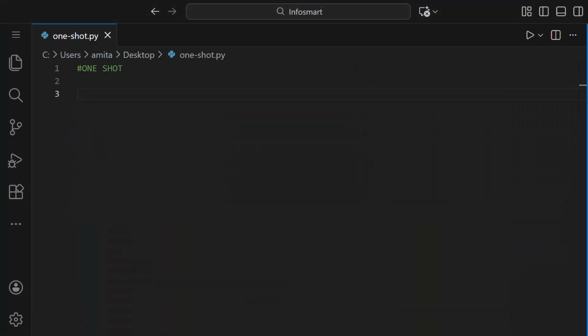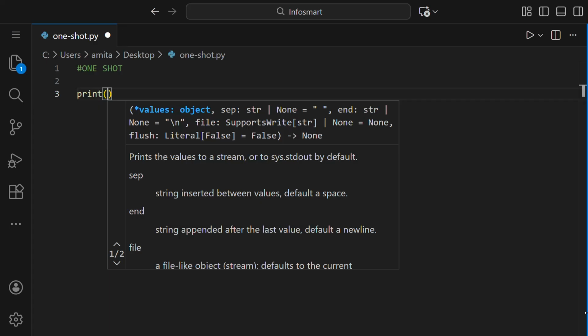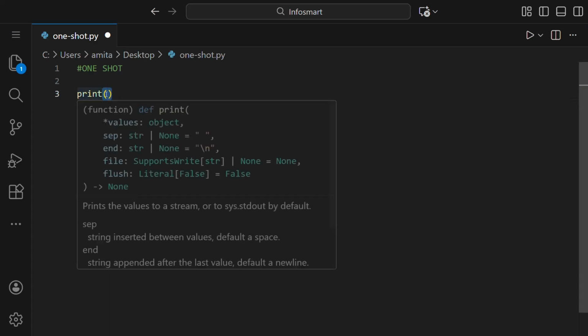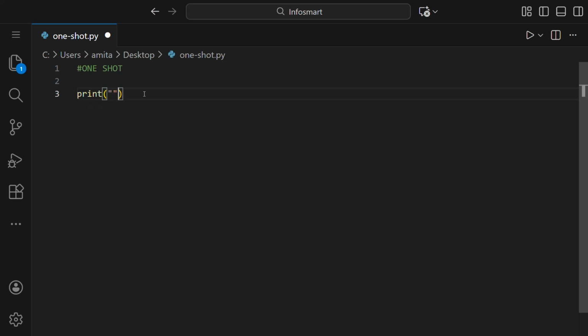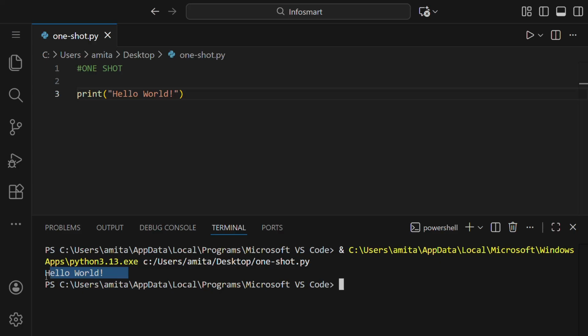Let's start coding. We'll start with the very basic, that is printing hello world. So, we'll write print and then parentheses. Parentheses are these round brackets, and inside this we'll put double quotes to make it a string. I'll explain one by one what a string is and what an integer is. Inside this we'll write hello world. Let us press this run button and you can see hello world is printed.